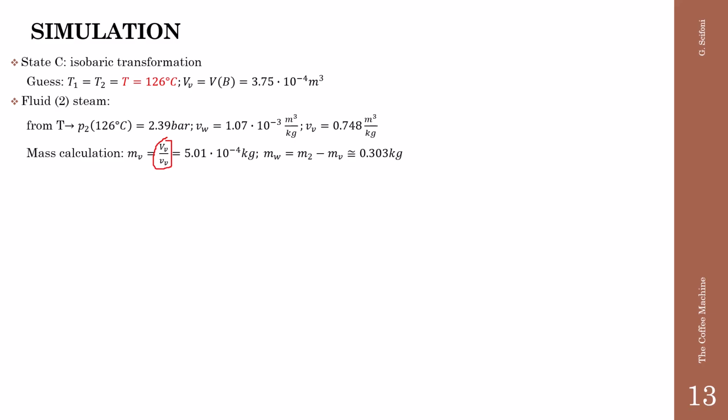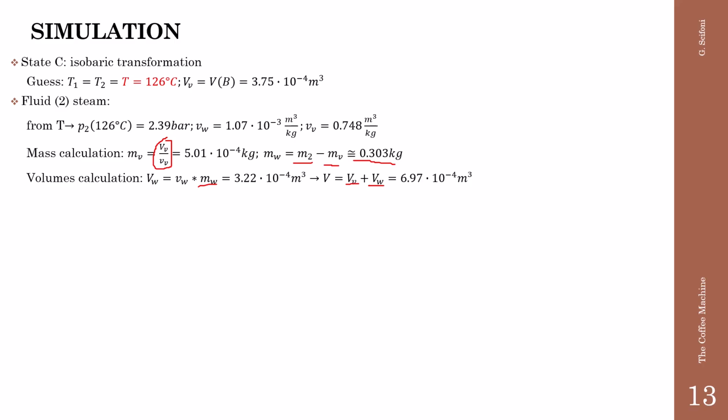Then we calculate the mass of the water as the difference between the total mass that does not change and the mass of the vapor. But also in this case we have no significant change versus the state B and also versus the state A. The volume of the water is the specific volume of the water times the mass of the water, and the total volume is the sum of the volume of the water and the volume of the vapor.